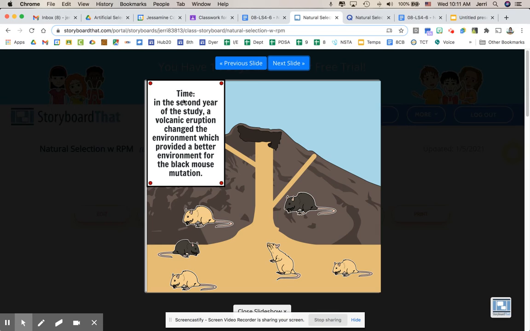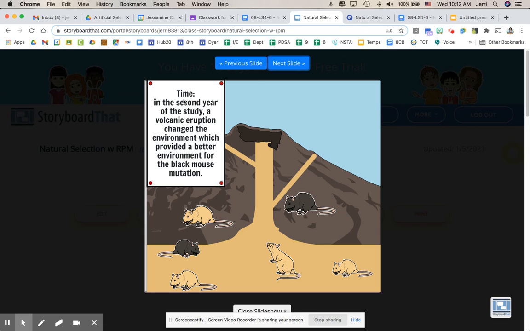Well, you'll see this on your paper, and we're going to talk about a study that was done. So during this study, there was a long time of just kind of stable environment, but right after the study started, there was kind of an issue, and that is that there was a volcano flow, a lava flow.